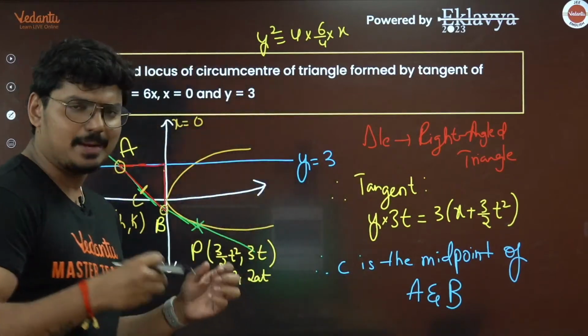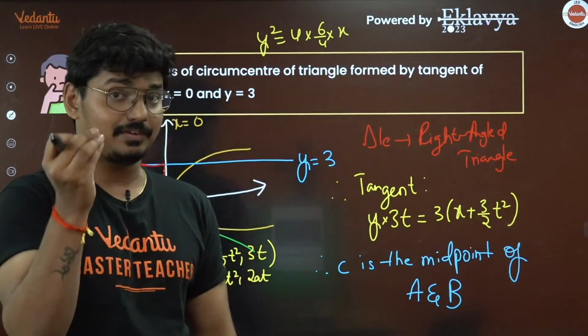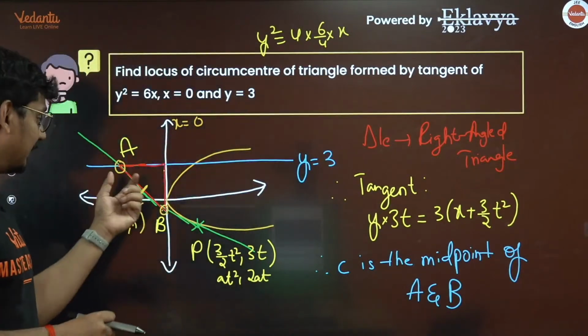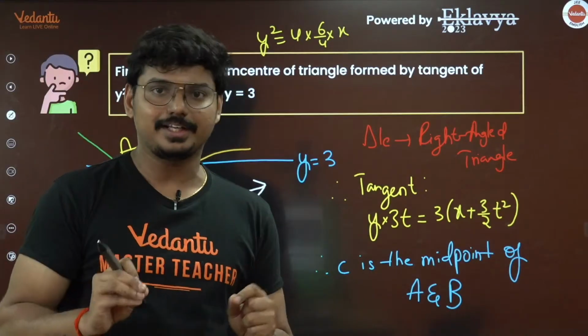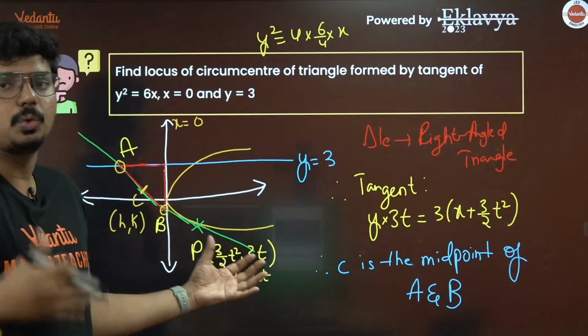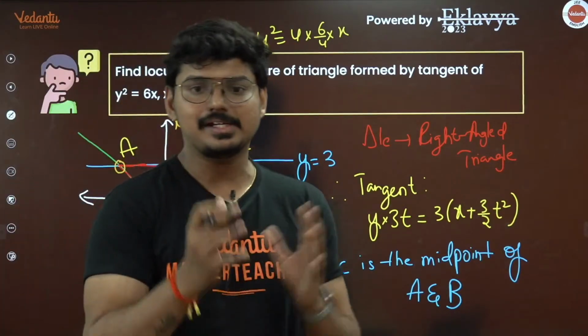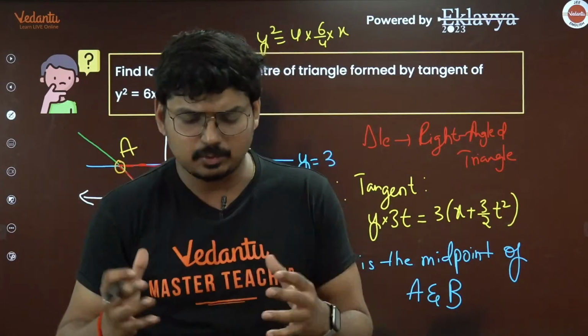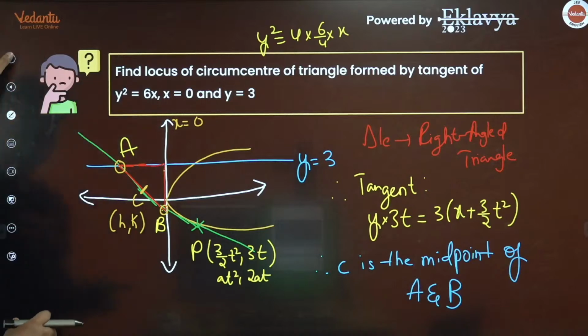The questions are framed in a pretty good way. You have to definitely know the basic stuff. One thing you should know is that the circumcenter lies on the midpoint of the hypotenuse. That you have to definitely know. If that is known for you, I think the rest of the question you can figure out, like what would be the way, what is going to be the route for solving this question. So I hope this is clear for everyone out there, guys.